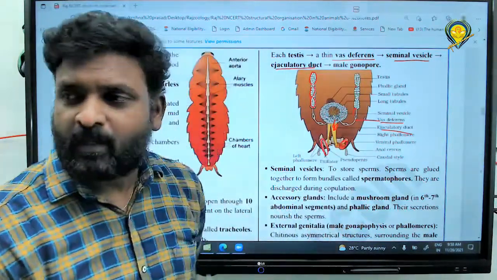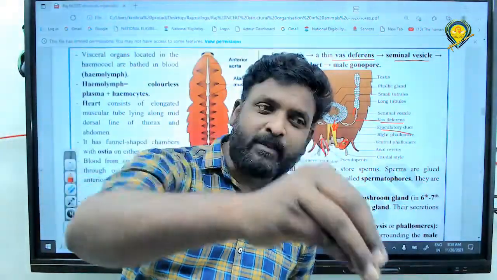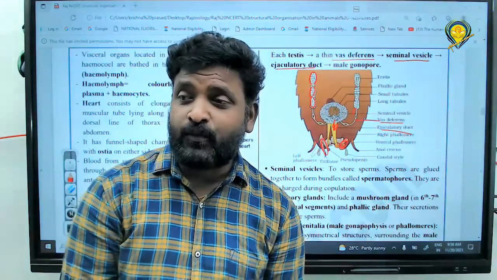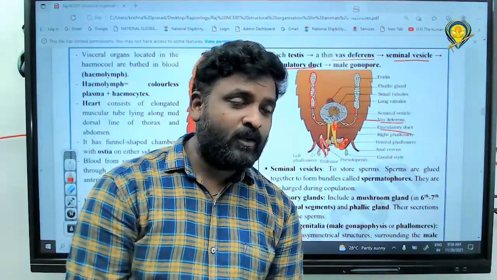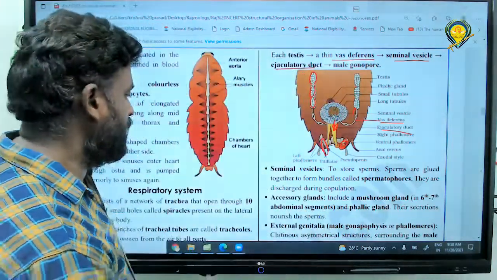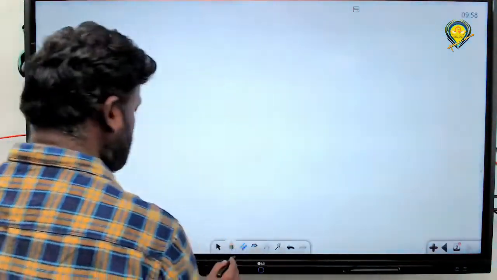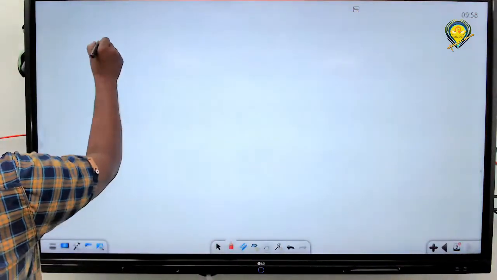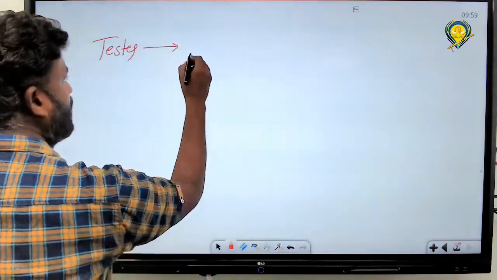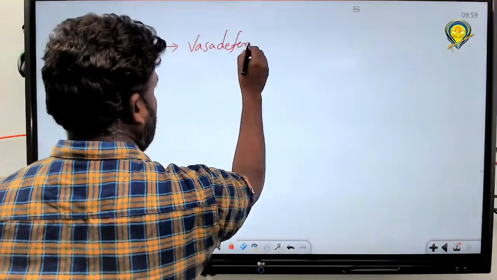And what is the function of the male gonopore? Sending of sperms into the female genital chamber. Got it? That's it. Could you please tell me the sequence now, one by one? Tell me the first one. Testis to where? Vasa deferentia, right?